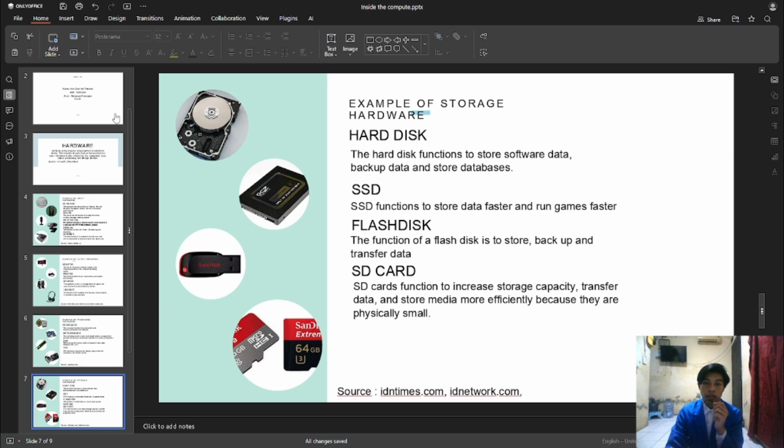Example of storage hardware: hard disk. The hard disk's function is to store software data, backup data, and store databases. SSD. The SSD's function is to store data faster and run games faster.